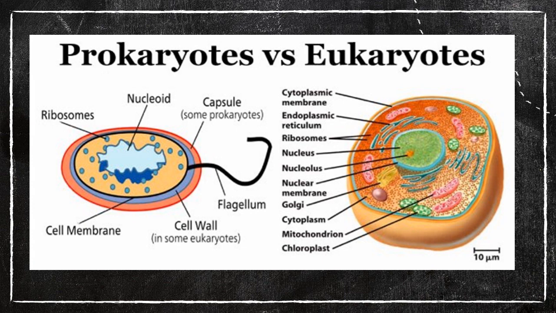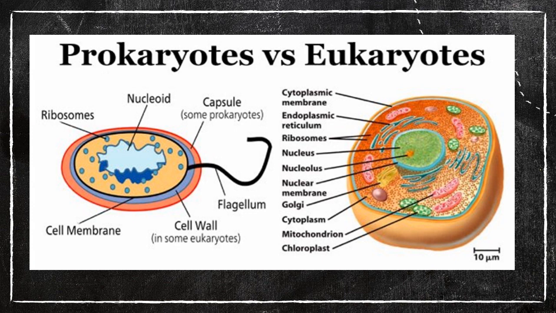Then in a prokaryotic cell, as we said, there are no membrane-bound organelles present. Inside the cell membrane, there are no cellular organelles, right? But here in eukaryotes, of course, endoplasmic reticulum is available, nucleolus is available, then Golgi body, mitochondria, etc. are available inside. Then one more thing we said here: ribosome is present in eukaryotes also. But prokaryotes have the 70S type, eukaryotes the 80S type. This is the basic difference between prokaryotes and eukaryotes.